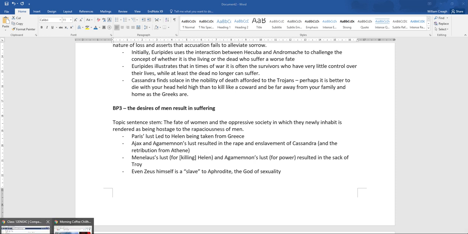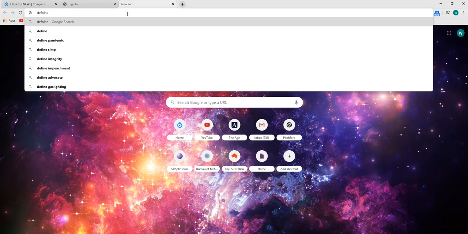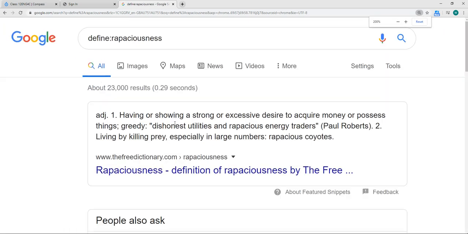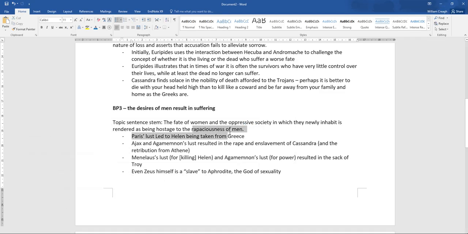We're going to go onto the internet, and then we're going to define, if I can spell define correctly, define rapaciousness. And that means having or showing a strong or excessive desire to acquire money or to possess things, in this case, women. Greedy, dishonest, all these bad adjectives to describe these men. The rapaciousness of men. So, who are we going to talk about? We're going to talk about Paris and his lust for Helen and how that led to her being taken away from Greece, which triggered the whole thing.